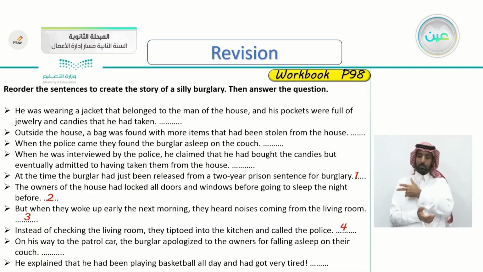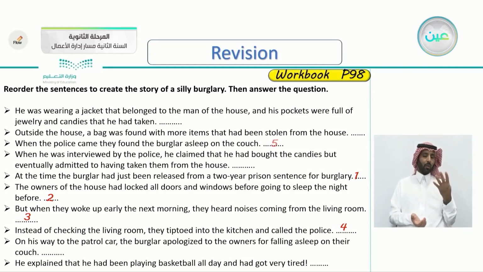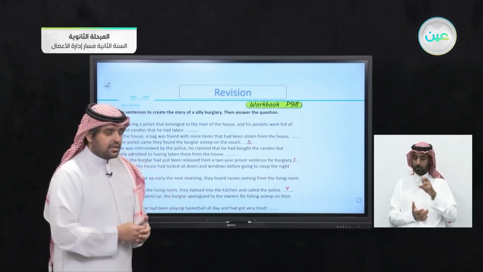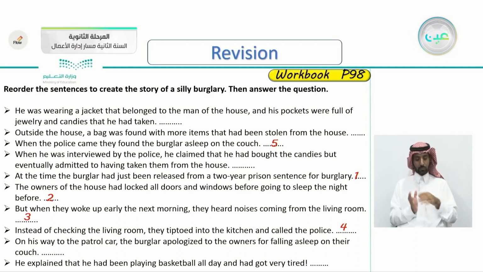Very good. What about number 5? Yes. When the police came, they found the burglar asleep on the couch. It was morning. When they came, they saw the burglar asleep on the couch. The 6th sentence. Yes, he was wearing a jacket that belonged to the man of the house, and his pockets were full of jewelry and candies that he had taken.